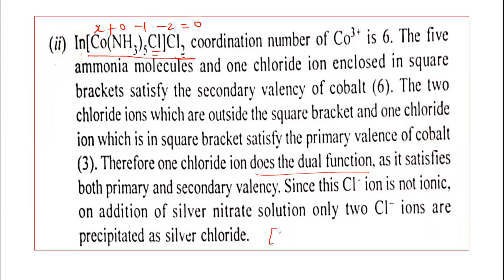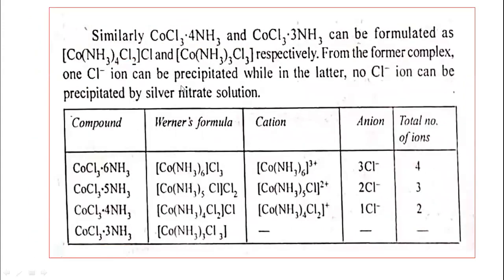Let us show this. [Co(NH3)5Cl]Cl2 reacts with silver nitrate solution. Two molecules are required here, so there is formation of a precipitate of 2 silver chloride. So these 2 chloride ions are the primary valencies. So this is the explanation of the Werner coordination theory.